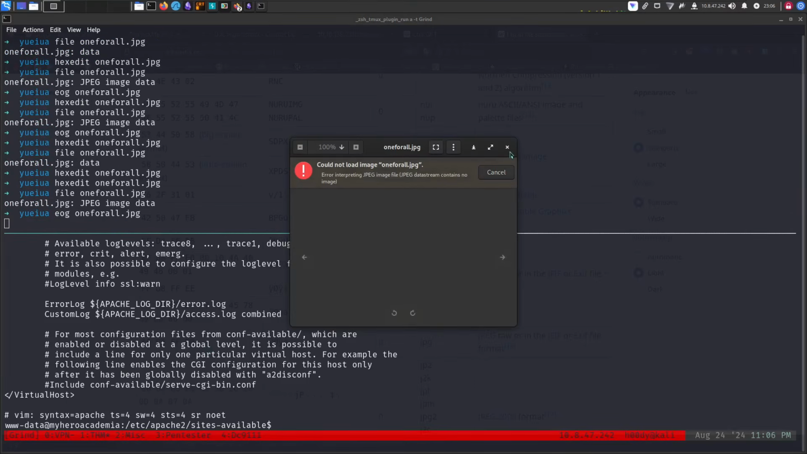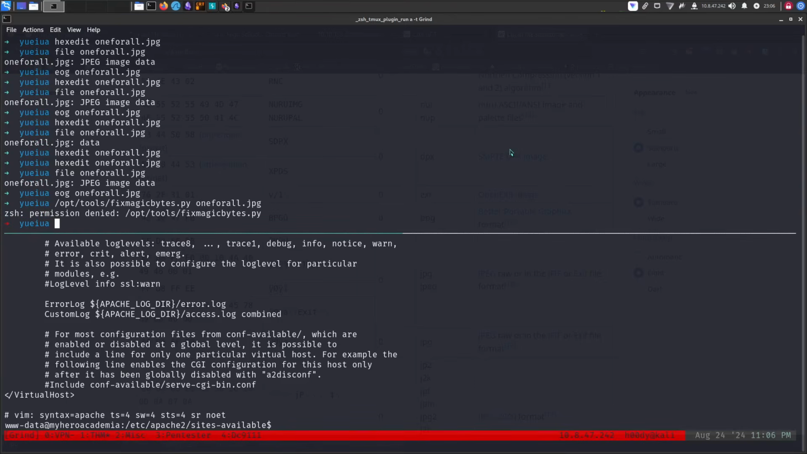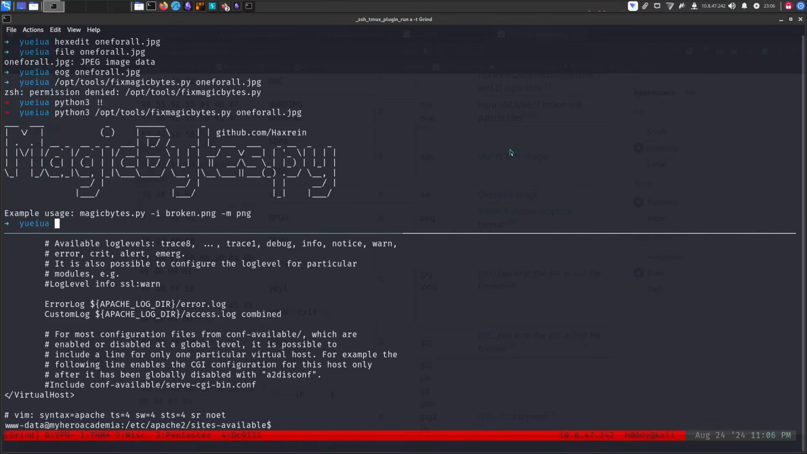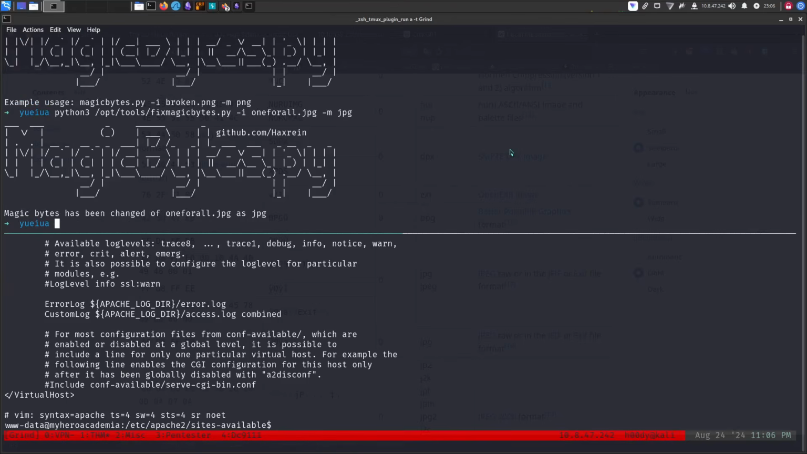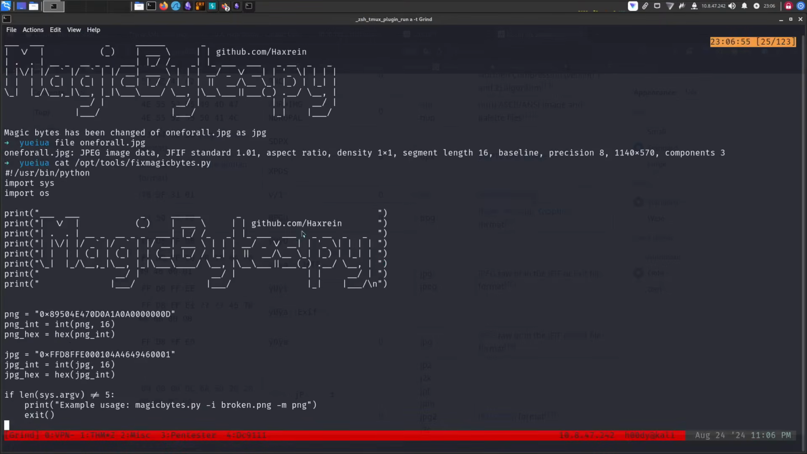Why can't we still open it? I'm gonna use fix magic bytes 1 for all. JPEG file 1 for all. There we go. We got it fixed. So if you're wondering, tools fix magic bytes, you can get this from this GitHub.